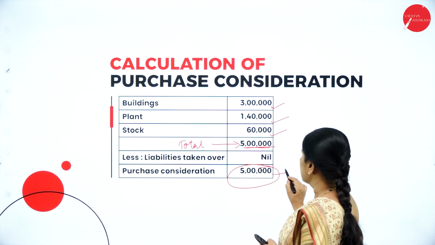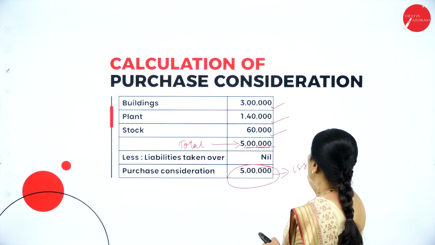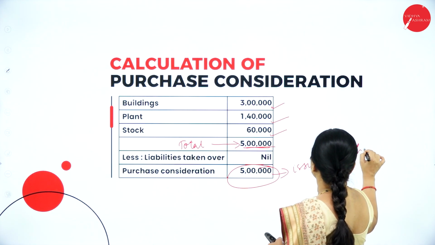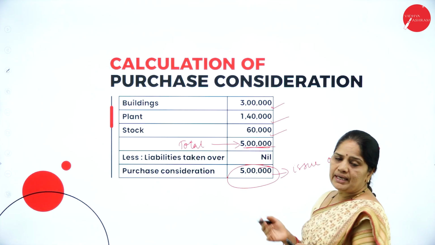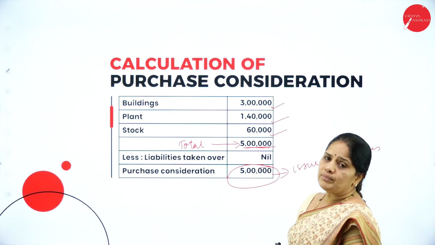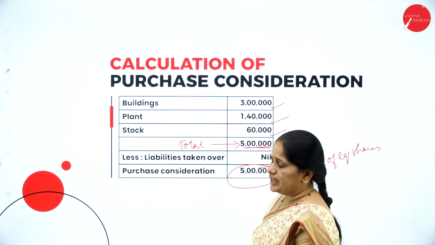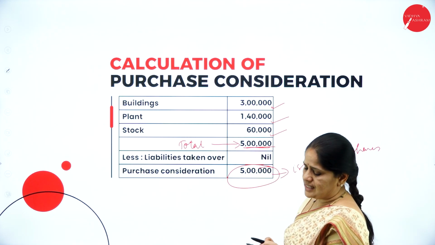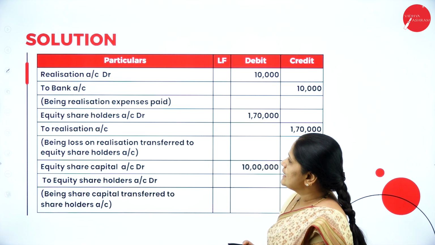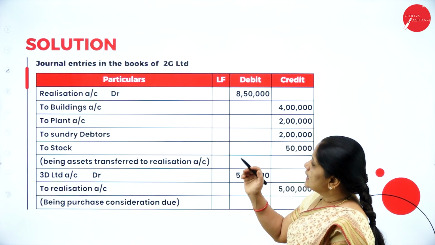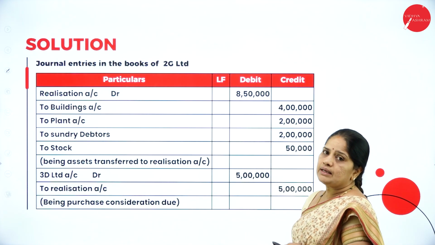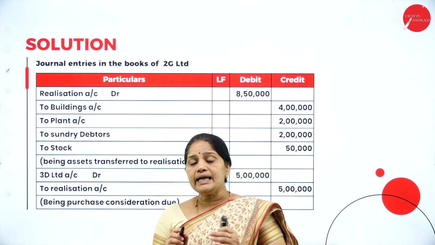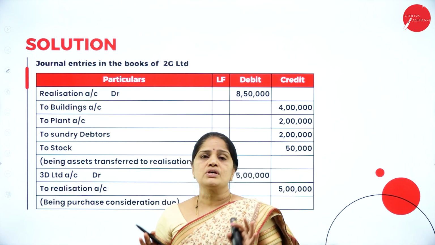So, this purchase consideration is paid by the issue of equity shares in the new company. So, they are paying the purchase consideration in the form of shares in the new company. So, we should understand that purchase consideration is 5 lakhs. Now, we will go to the journal entries here. Journal entries in the books of 2G Limited. Now the 2G Limited is the selling company and it is closing down all the books of accounts.